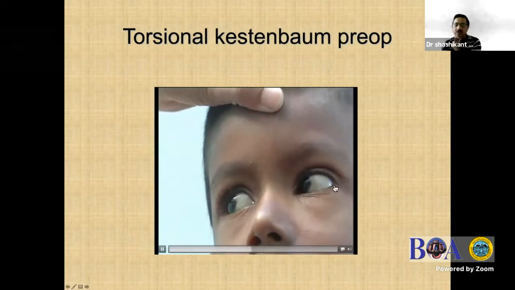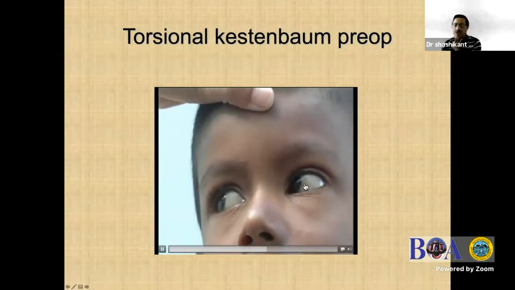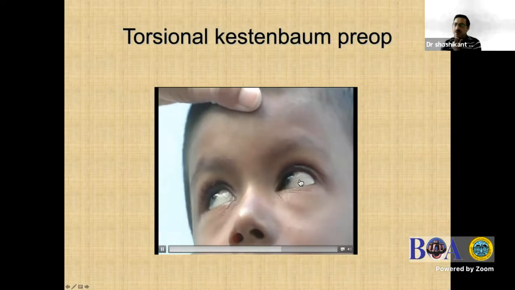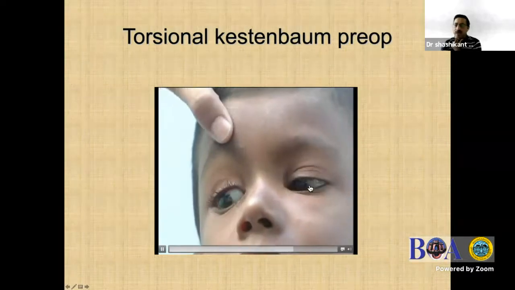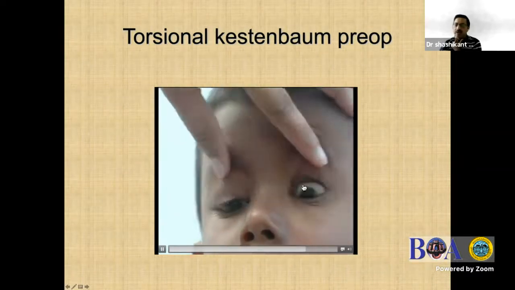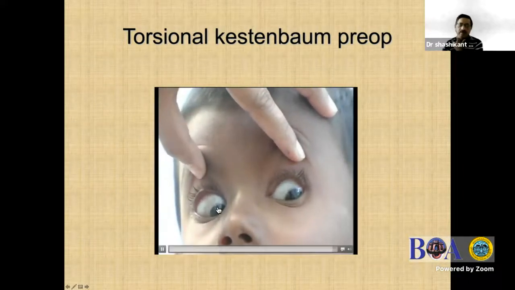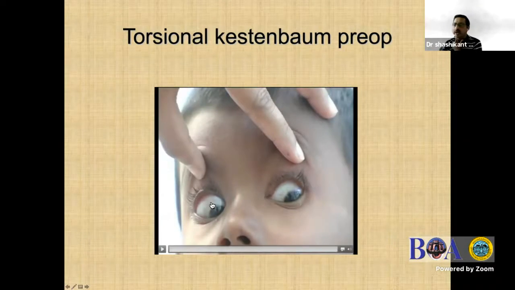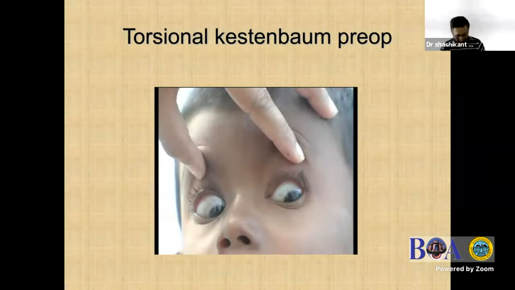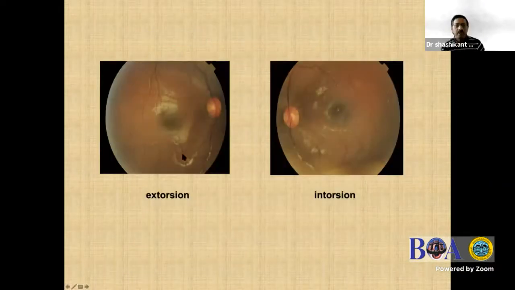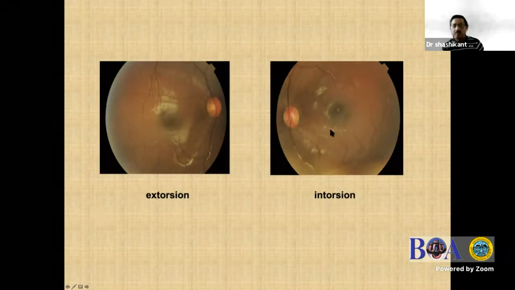So what we did is we weakened the extorsion in the left eye. We weakened the inferior oblique anterior fibers by 8 millimeters, and we did a Harada-Ito procedure in the left eye. And in the right eye, we did the anterior superior oblique tenectomy, and we did an anterior advancement of the anterior fibers of the inferior oblique. And we created a required extorsion in the right eye, and a required intorsion in the left eye.